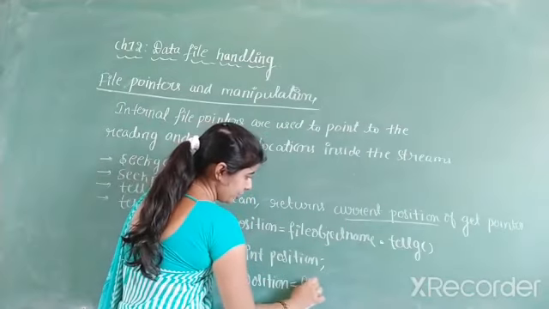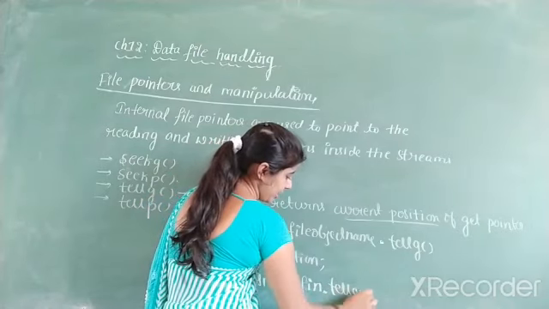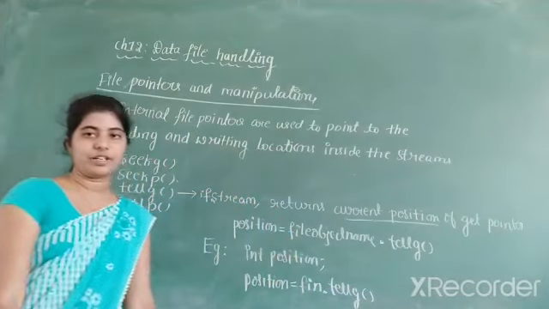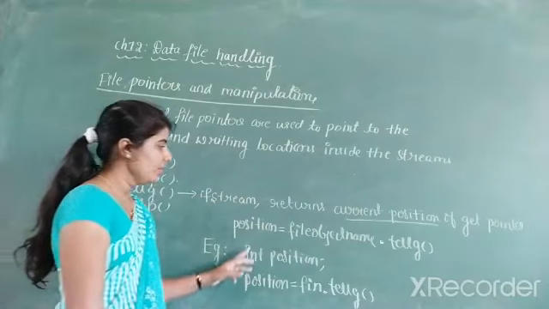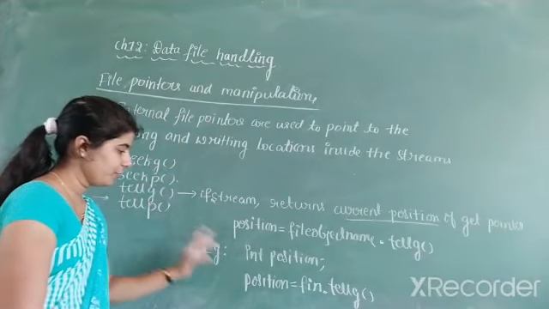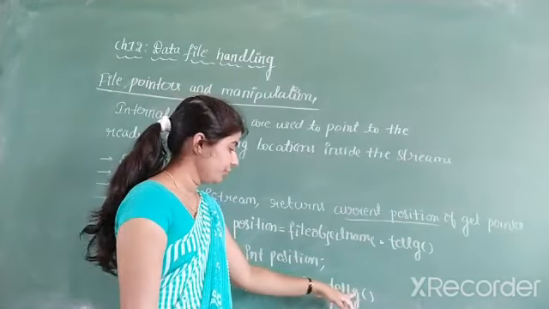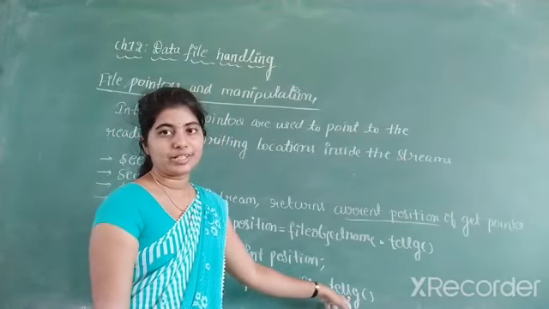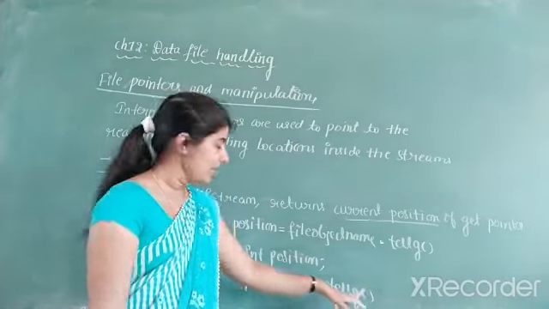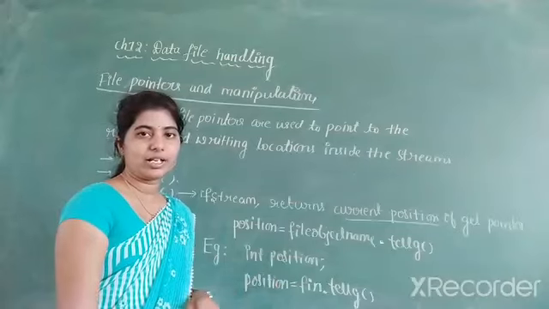Fin is the file object name, and then you write the function name. Function name is tellg. So this is how we can get the position of the get pointer. If you write like this, tellg will return the correct position of the get pointer, where the get pointer is present. The position is stored in a variable called position.